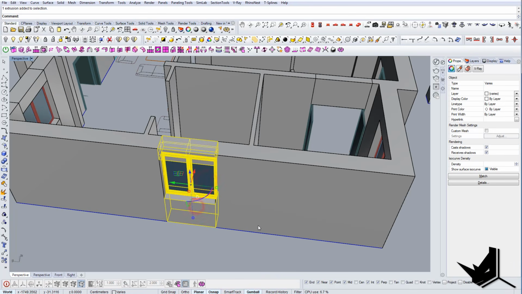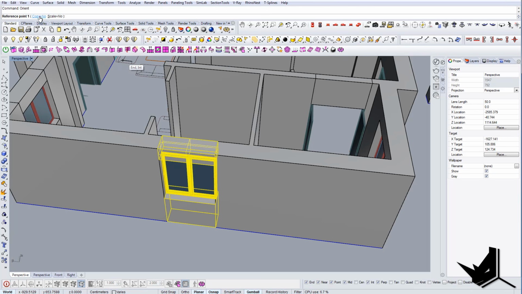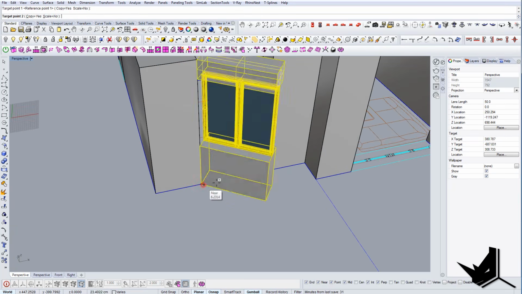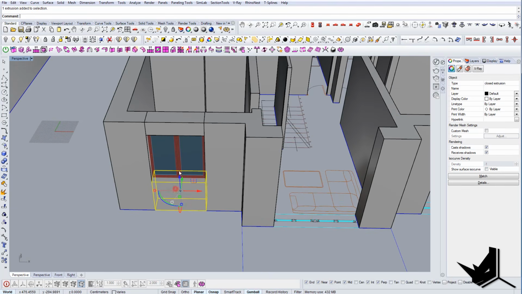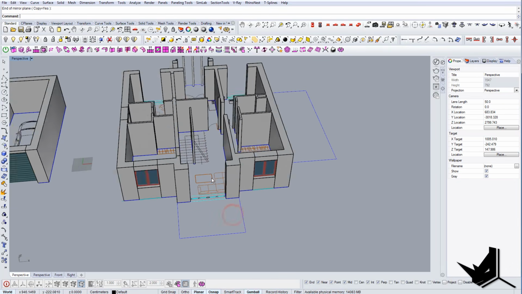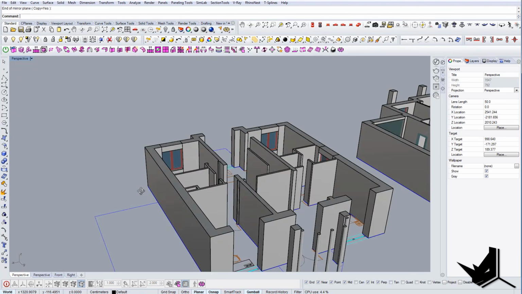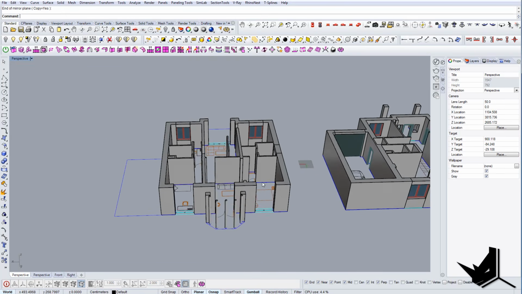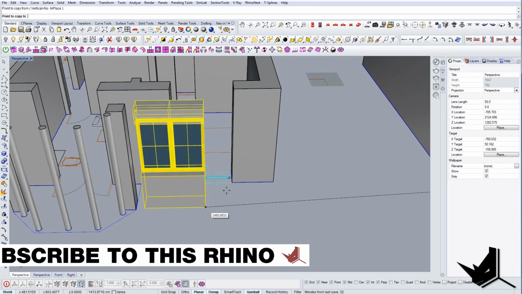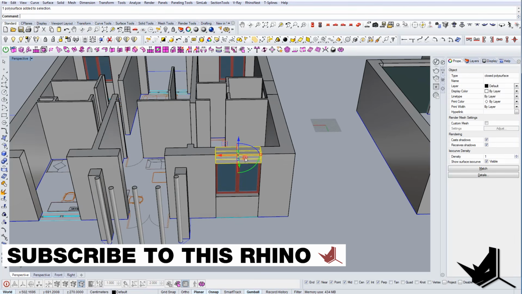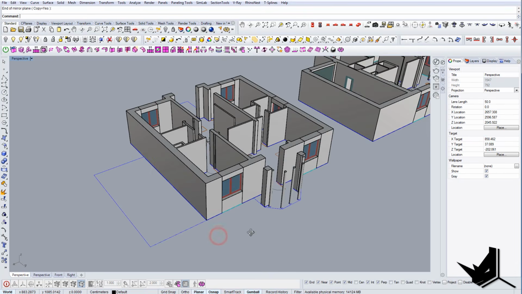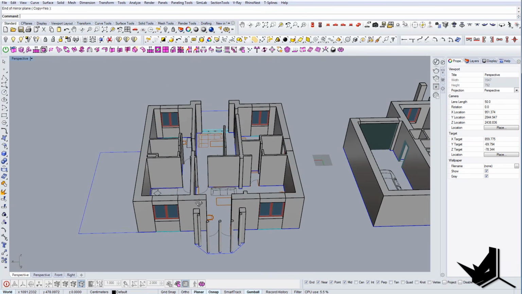Okay, so I'll try to orient this guy. I'll try to copy it here. And you see it will work well. So let's do this on the other side as well. Here, let me check. Okay, we can do it here as well. So let's take these guys, let's copy it like so, and let's mirror it here, and there you go.